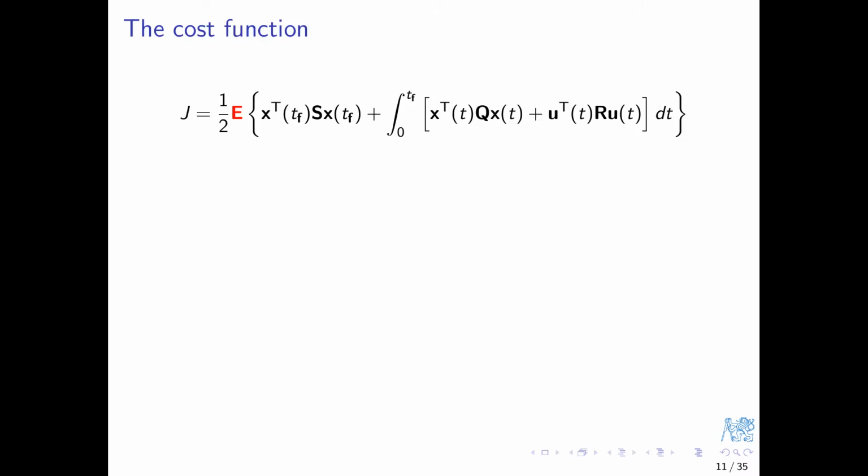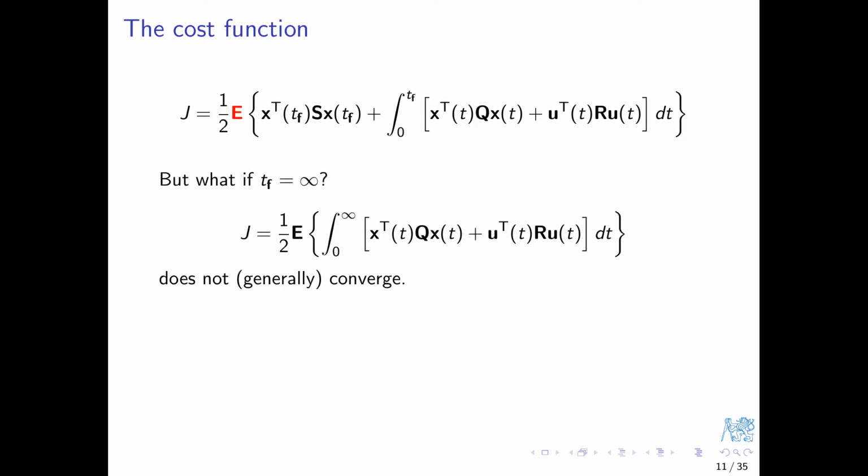The cost function. Obviously we cannot just leave it as it was in the deterministic case because both x and u are now random variables, and so would be the cost function. The straightforward way is to consider the expected value of the expression for the cost function that we used in the deterministic case. So far so good, but what if we want to consider the steady state case, that is, the final time equal to infinity? We have studied such situation in the deterministic setting and argued that it makes sense in the situations when the time of the mission is not strictly limited and the control system is expected to run indefinitely.